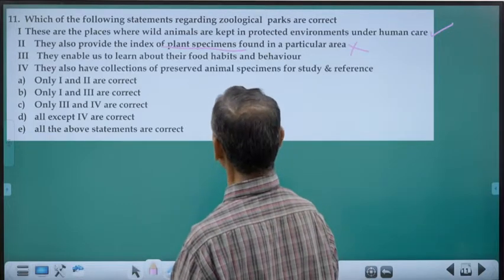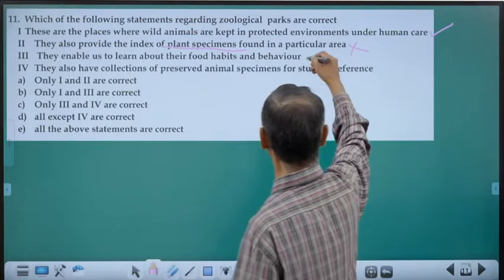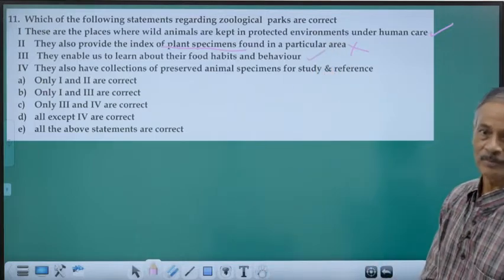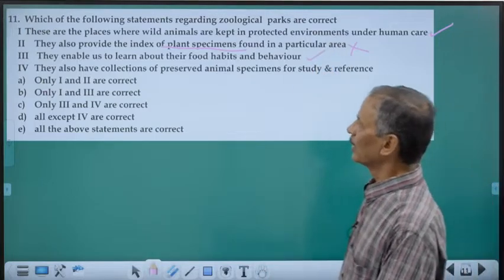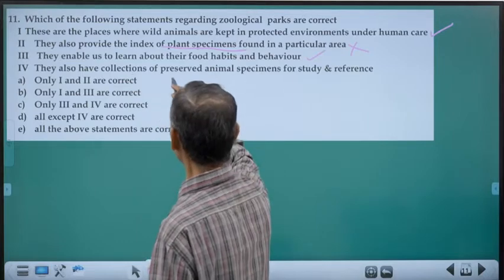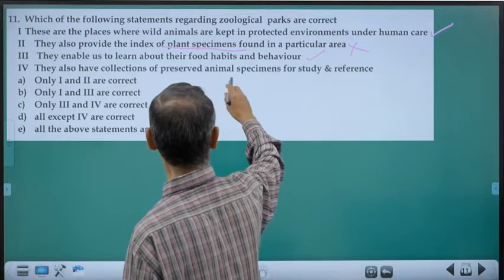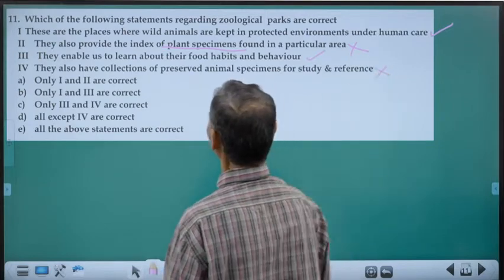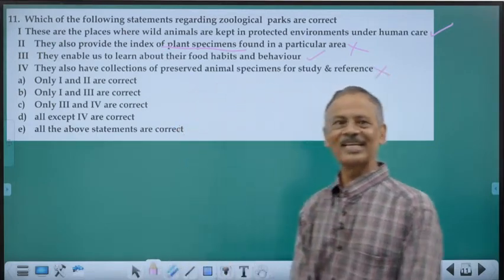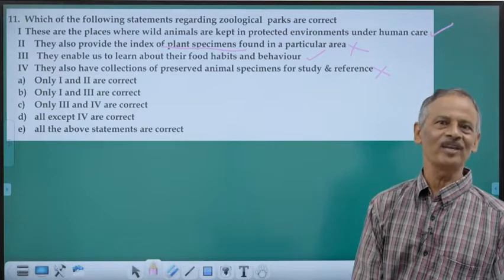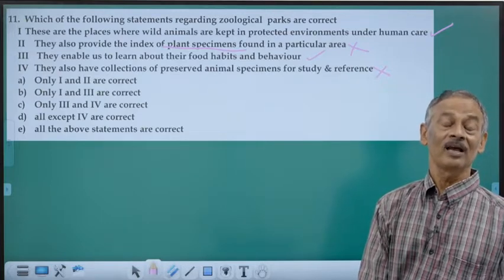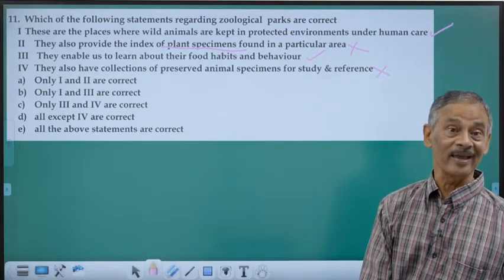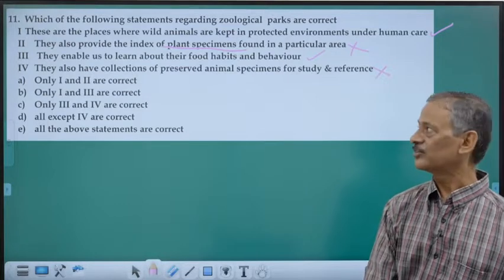They enable us to learn about their food habits and behavior. You can observe them, study their features, and they also have collection of preserved animal specimens for study and references. There is no preserved. It is live, only live animals, which are all kept under human care, under artificial conditions.